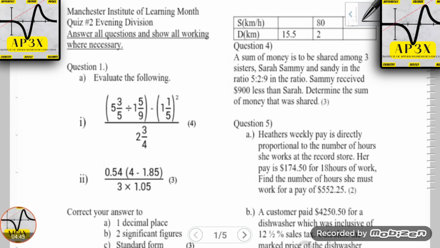Alright, so here we go. The first question that comes on the paper is in fact a fraction question, which is traditional for CSEC examinations, and what we have here is 5 and 3/5 divided by 1 and 5/9, subtract (1 and 1/5) squared, all divided by 2 and 3/4, valued at 4 marks.